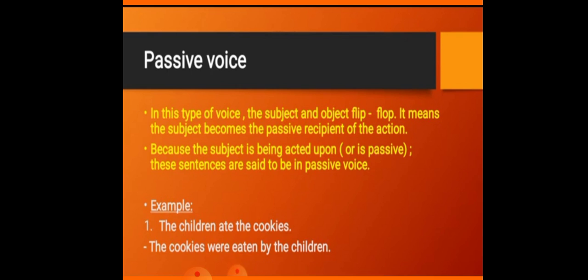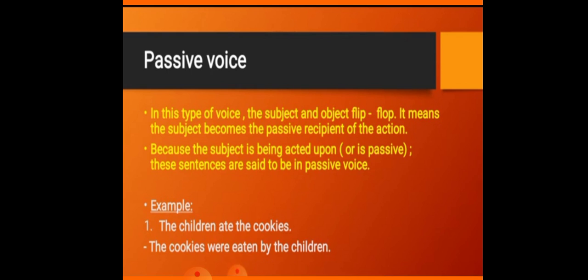Now, passive voice. In this type of voice, the subject and object flip-flop. That is, they interchange their positions. It means the subject becomes the passive recipient of the action. I told you this thing, subject becomes object and object becomes subject. Because the subject is being acted upon or is passive, these sentences are said to be in passive voice.